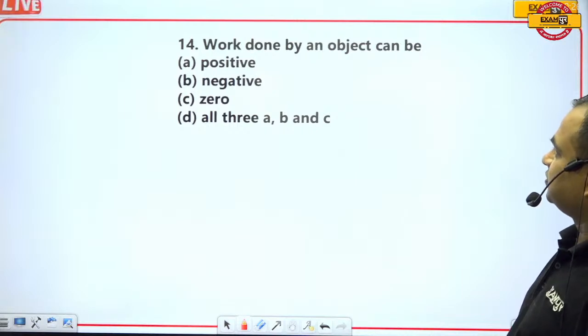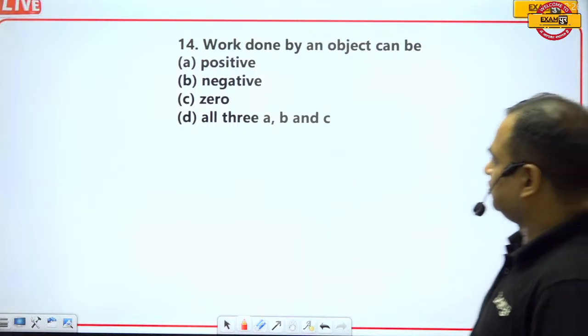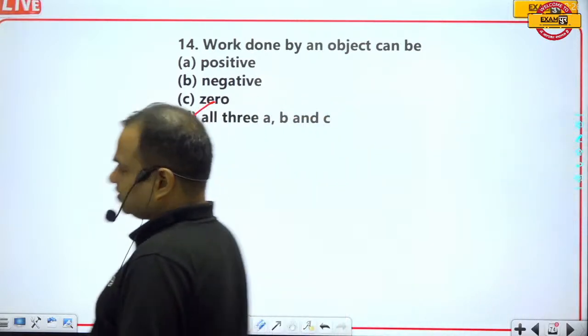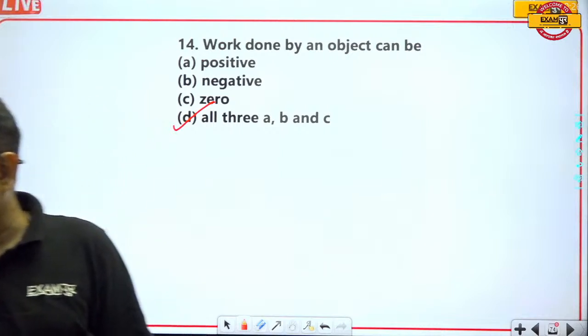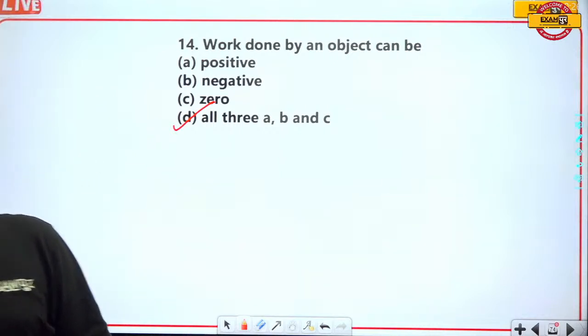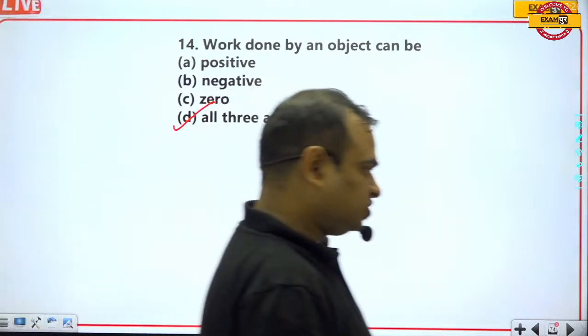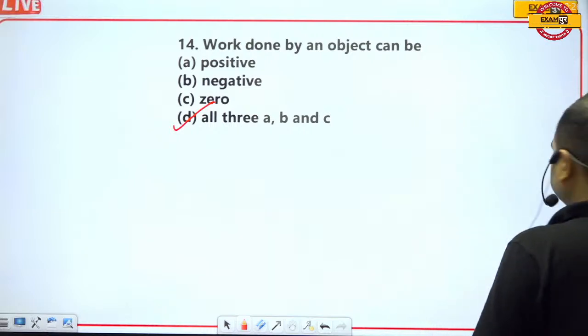Work done by an object can be positive, negative, zero, all the three. Yes, D part is the correct answer, because the work done by a particle can also be equal to zero, and it can also be positive and negative.